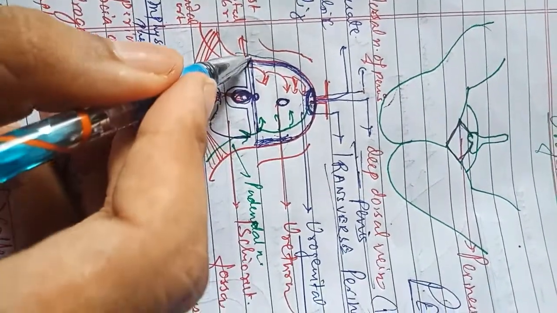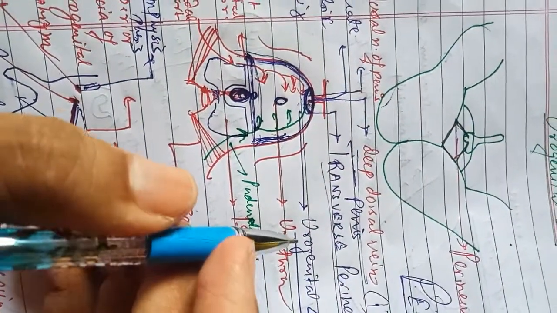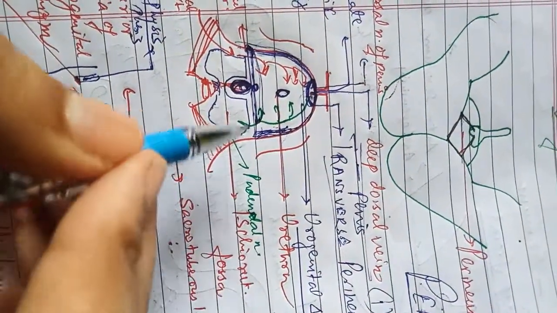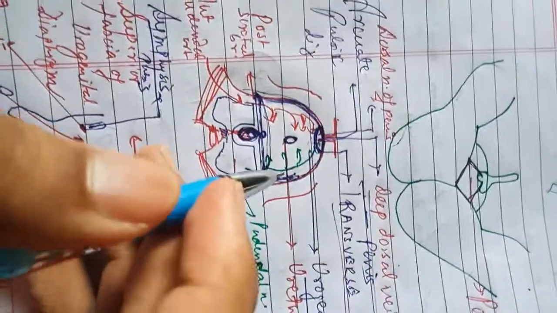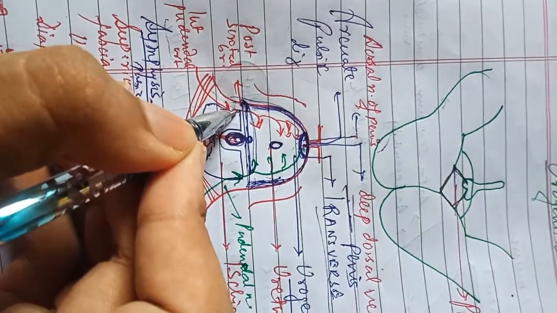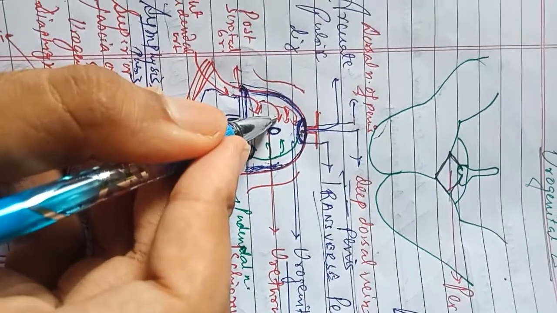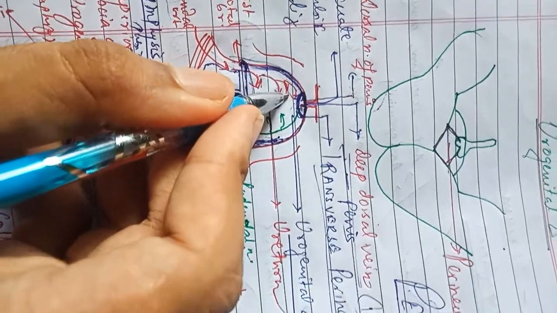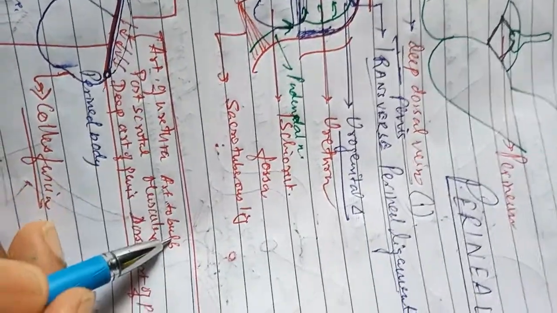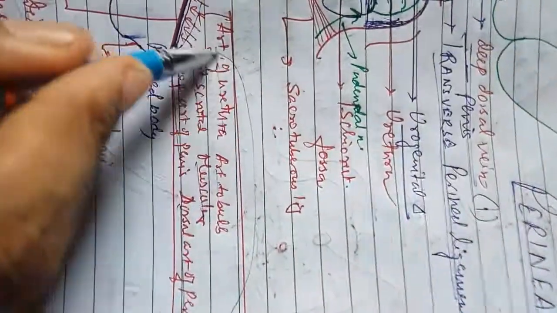So this is the perineal membrane, and the structures which pierce it are the internal pudendal artery and its branches: the posterior scrotal branch, the muscular branch, the dorsal artery of the penis, the artery to the urethra, the artery to the bulb, the deep artery of the penis, and the dorsal artery of the penis. So these are the structures.